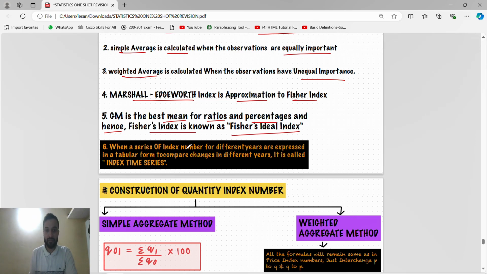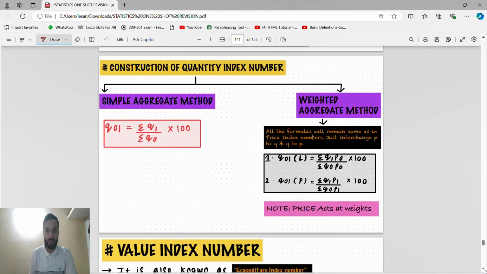When the series of index numbers for different years are expressed in tabular form to compare changes in different years, it is called index time series. Construction of quantity index number. Simple aggregative, summation of Q1 by summation of Q0 into 100. So see, all formulas will remain same as in price index number, just interchange P to Q and Q to P. That's it, the formula will remain same.